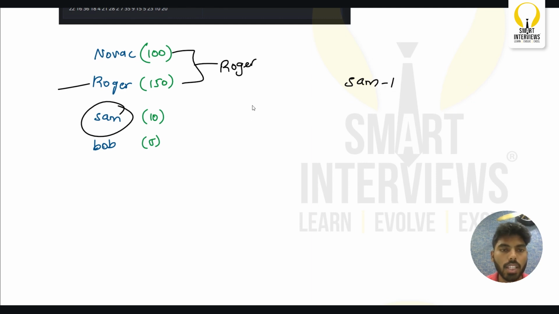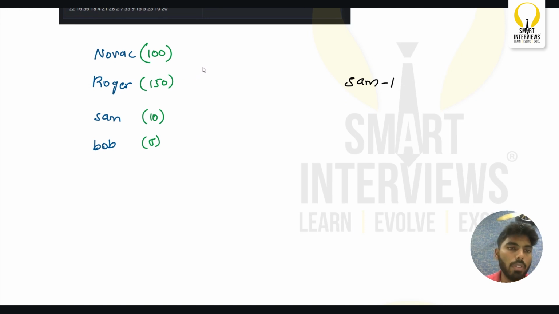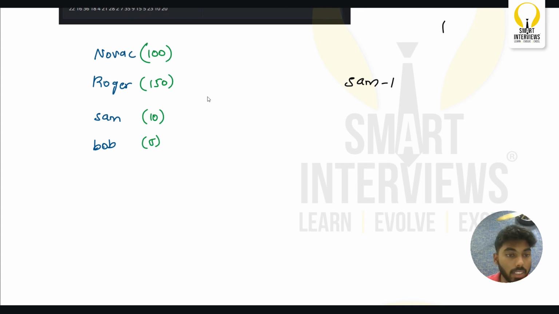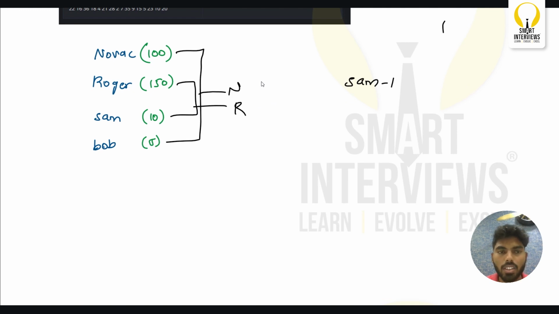Now let us focus on Novak. If I want Novak to win, in how many possible ways can we pair them so that Novak can win? We can do something like this: Novak and Sam, Bob and Roger. So Novak has won one game, Roger has won the second game. Now here obviously Novak is going to lose. So this is one way where Novak can win the game. Is there any other way? Yes, I can make a match between Novak and Bob, and Sam and Roger. Novak is going to win from here. Roger is going to win from here. So here again, Novak has won the game.